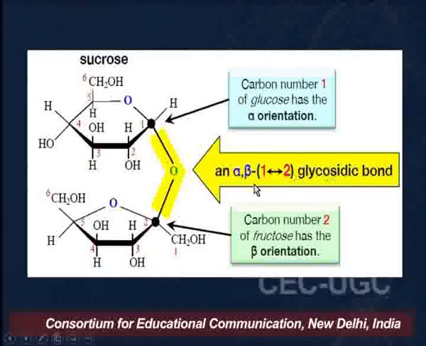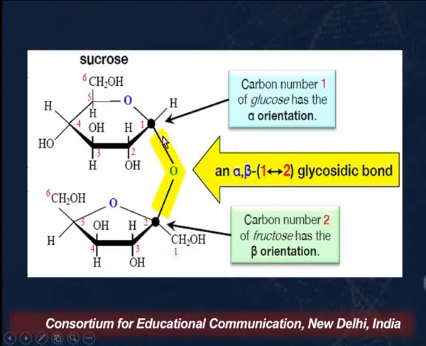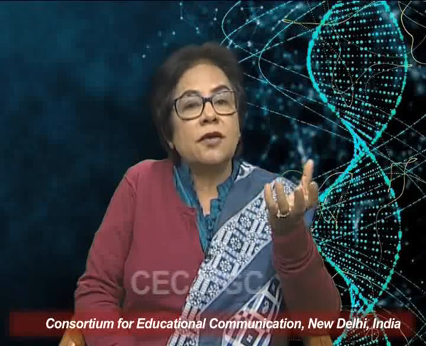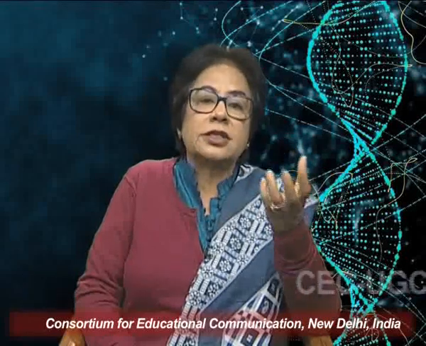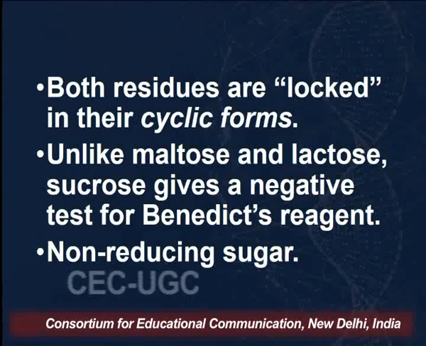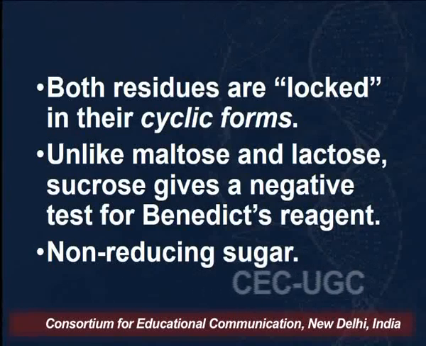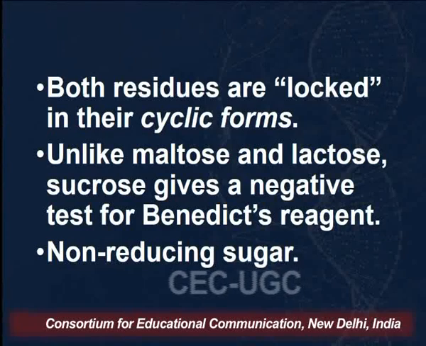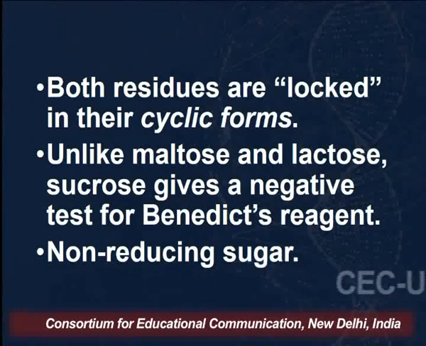As you've seen here, this molecule is now locked. Since this molecule is locked, we do not have a hemiacetal group here. So sucrose, unlike maltose and lactose, will not give a positive test with Benedict's reagent, Tollens reagent or Fehling's reagent. It will give a negative test. Why will it give a negative test? Because it does not have a hemiacetal group, right? And therefore we say it is a non-reducing sugar.